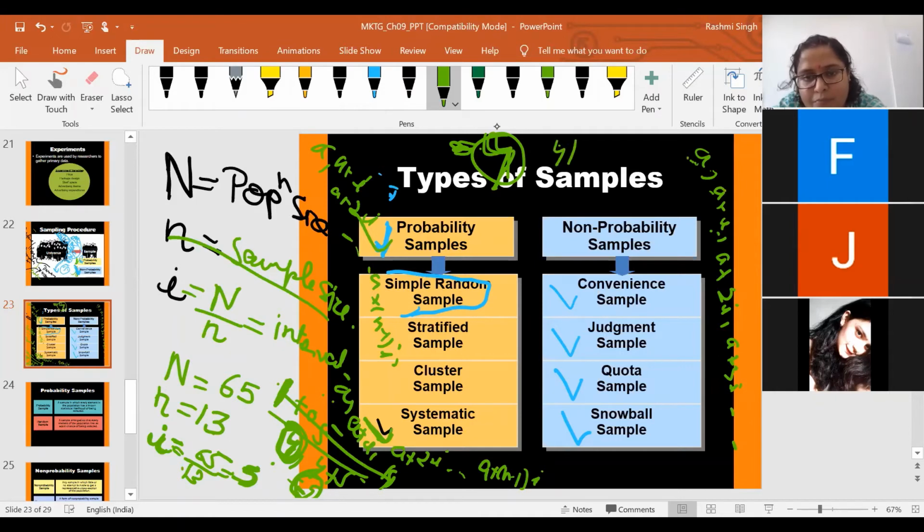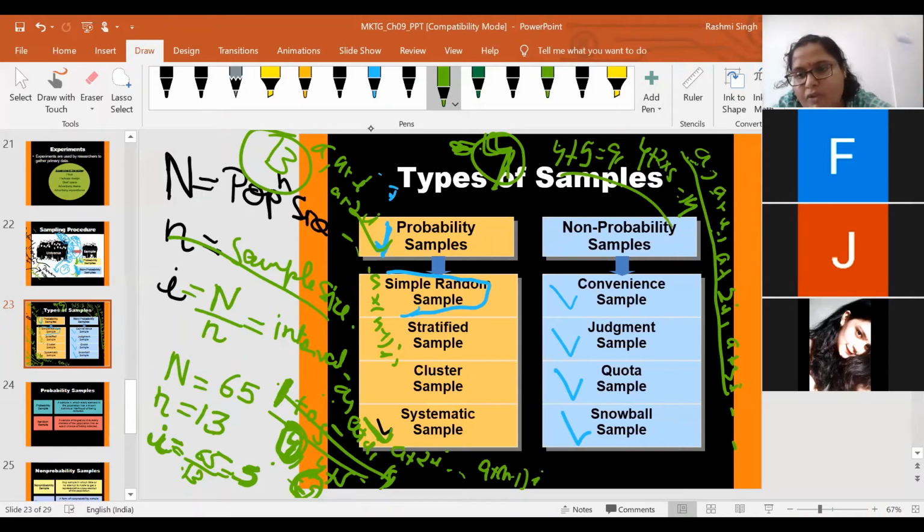A is 4, 4 plus 5, that is the roll number 9. Okay, who will be the third? So A means 4 plus 2i, that is 4 plus 2 cross 5. Okay, so who will be the 14th? So it will be 14. Then in the same process you will be doing, and until you get 13 students, you will be continuing this process: A plus 3i, A plus 4i, A plus 5i, and so on. Now is it clear? Yes, ma'am.